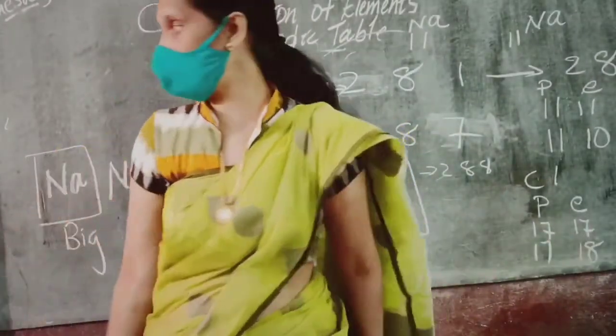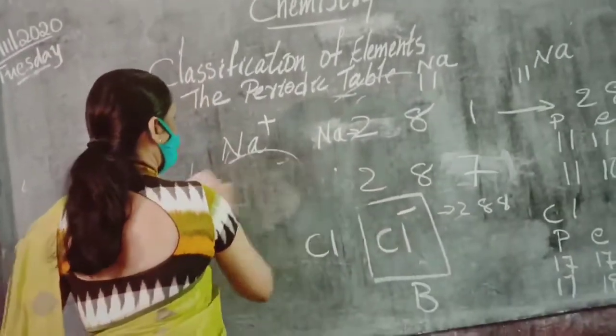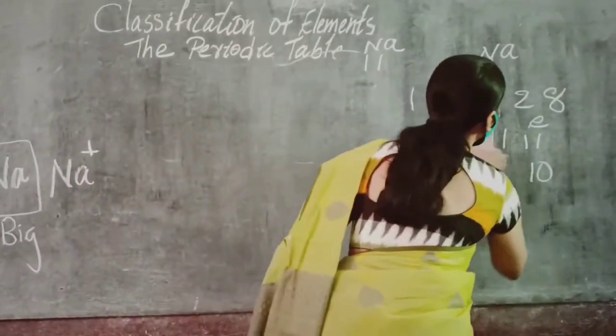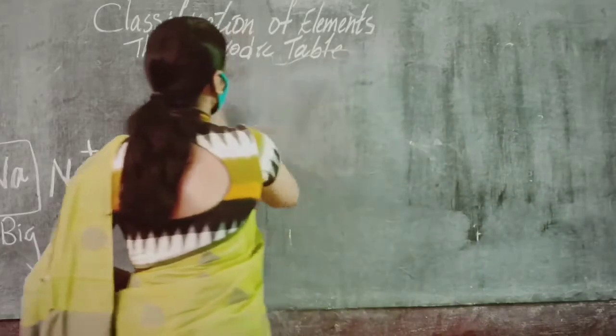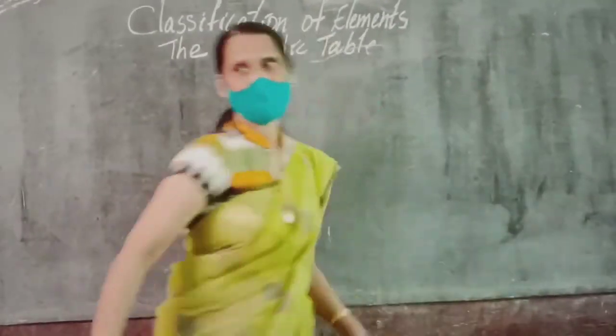Negative means electron number increased. When the number of electrons increases, what will happen? Attraction reduces. When the attraction is reduced, its size will increase. Right.